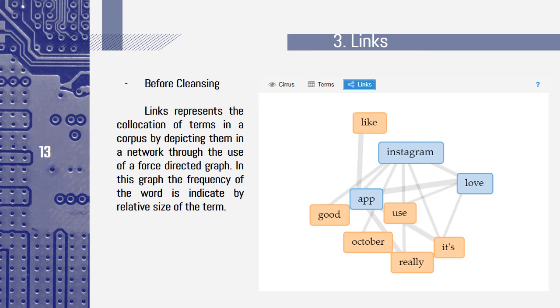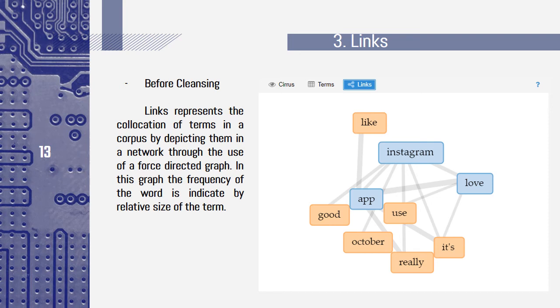Third, Links. Links represent the collocation of terms in a corpus by depicting them in a network through the use of a force-directed graph. In this graph, the frequency of the word is indicated by the relative size of the term. As we can see in the image, it provides related words like Instagram, love, app, use, it's, good, October, and really.